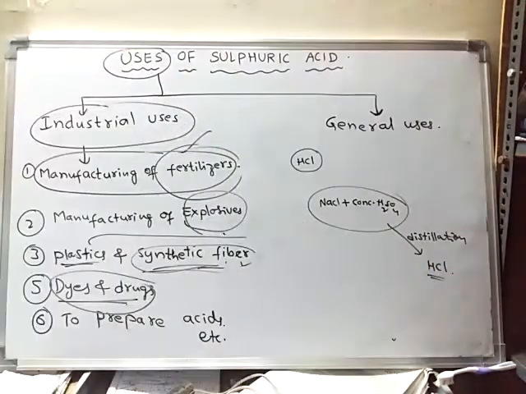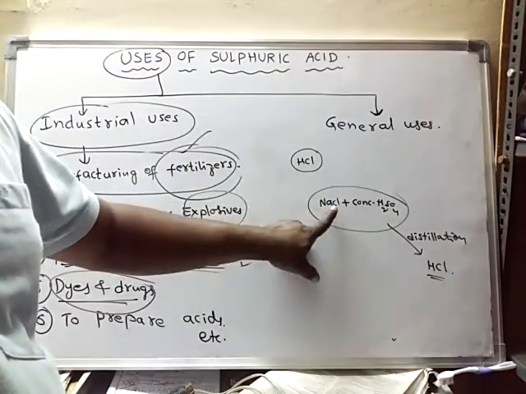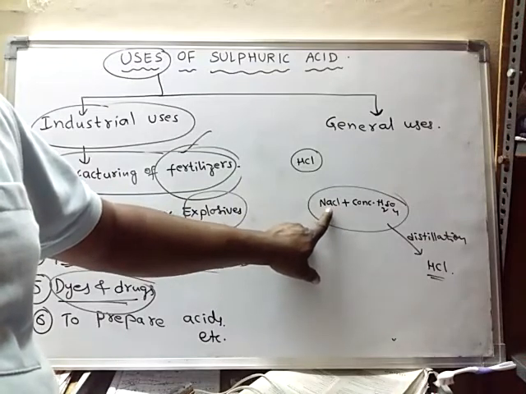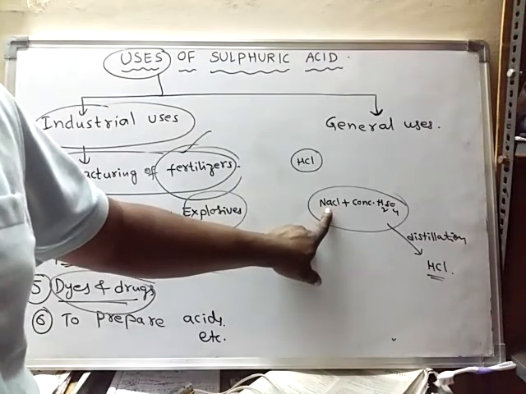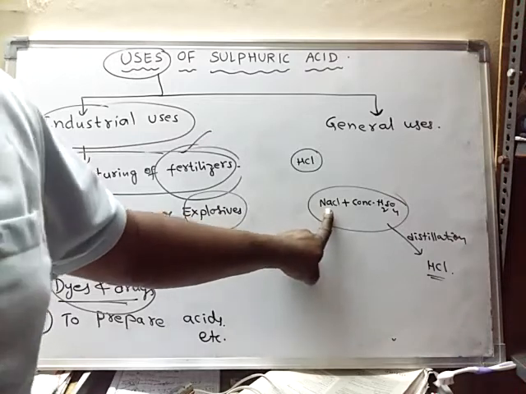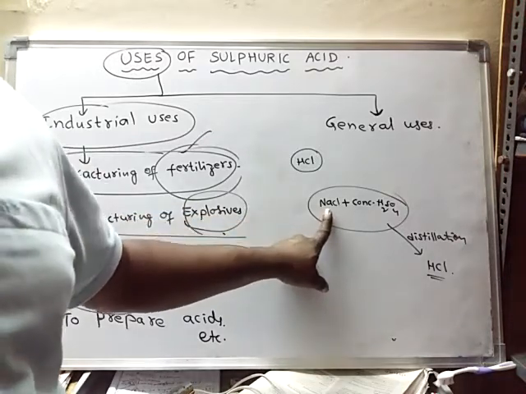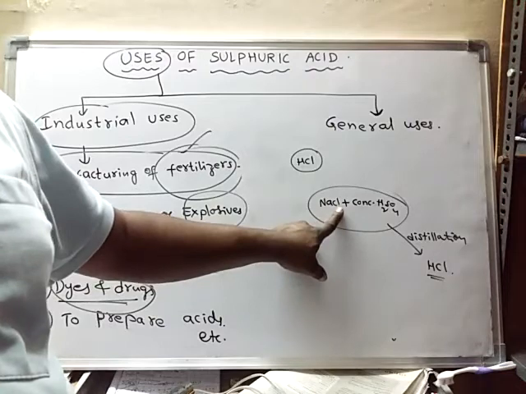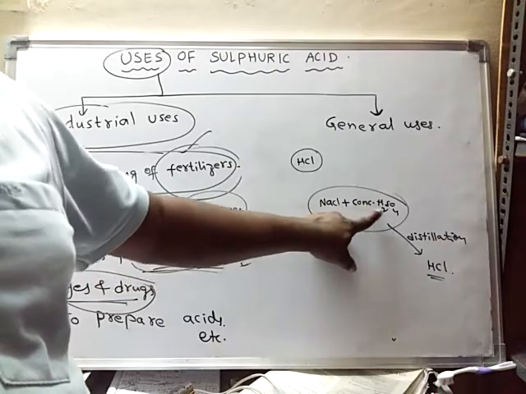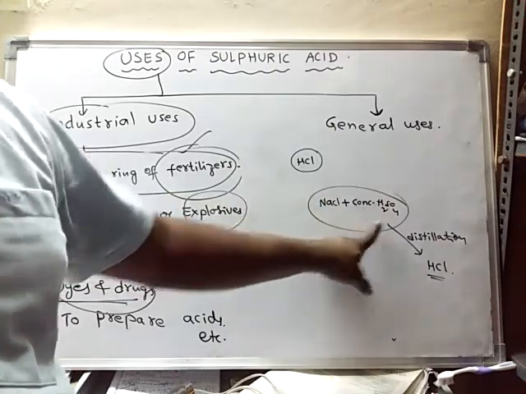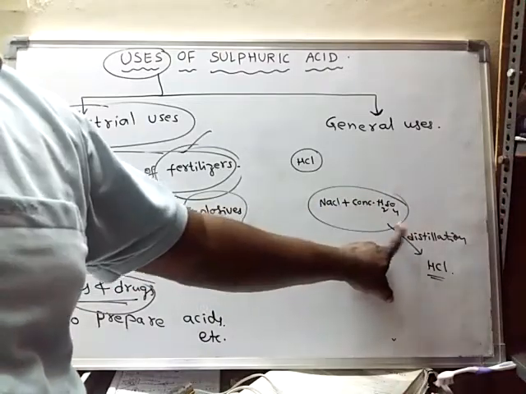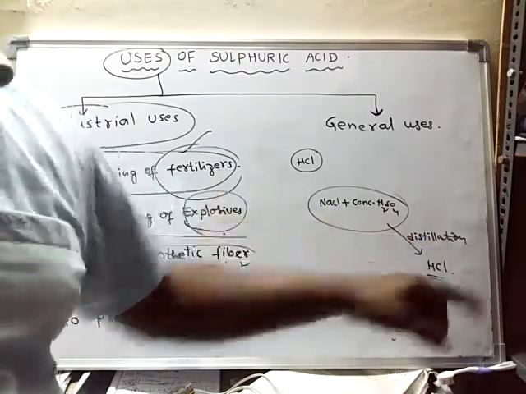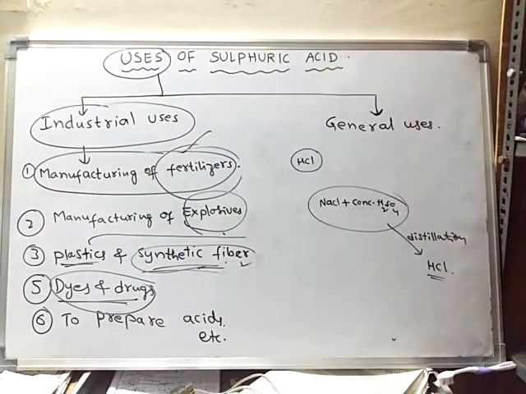HCl is produced. That means during the distillation of this mixture, metal chloride means maybe sodium or magnesium or copper or zinc or iron, any metal. When any metal chloride is reacted with concentrated sulfuric acid, and this mixture is subjected to distillation, we'll get HCl, hydrochloric acid. So in this way, hydrochloric acid can be prepared.